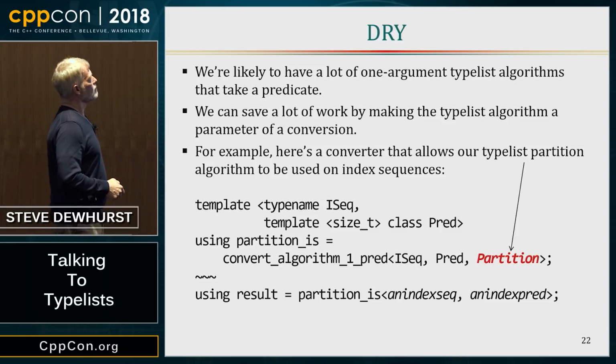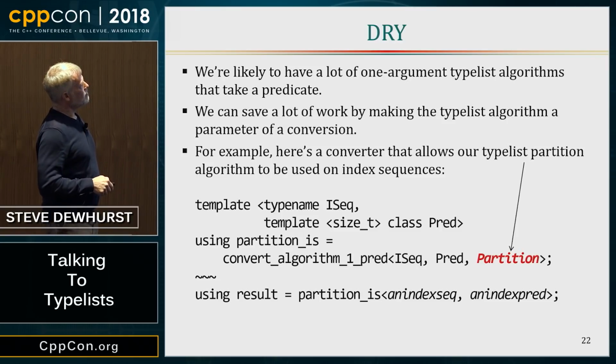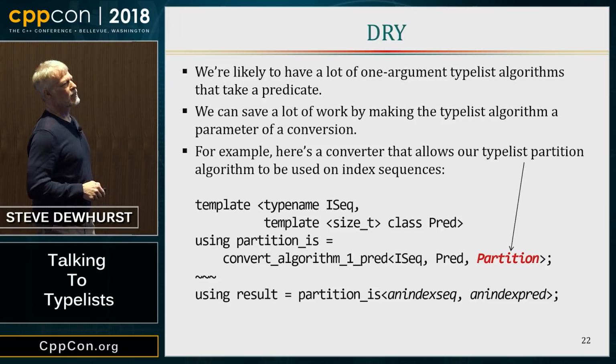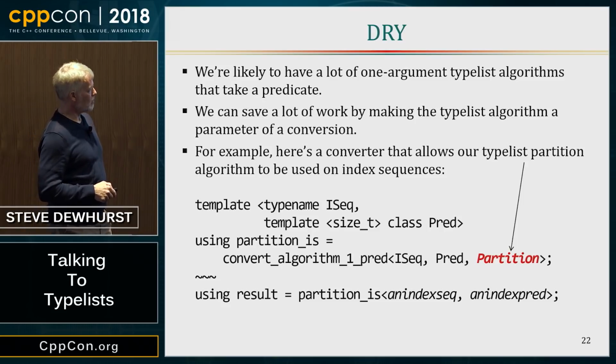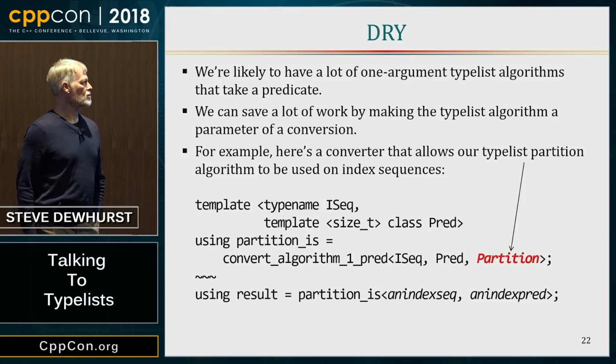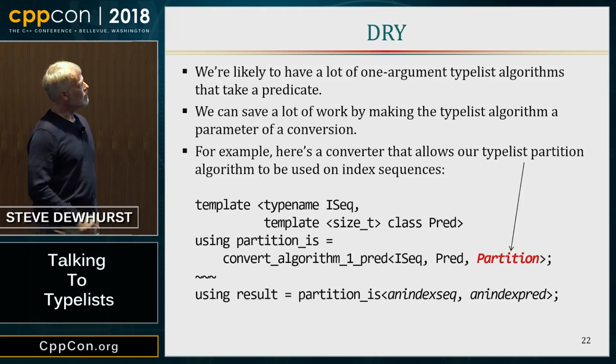So here's a converter that takes a Typelist Meta-Algorithm and takes an index sequence and a predicate on an index and actually produces a partition algorithm for sequences of indexes. So here's, again, another use of using.